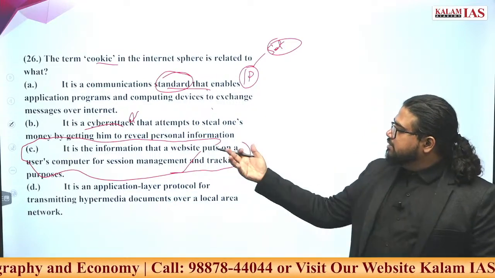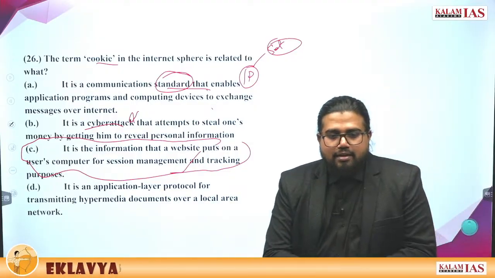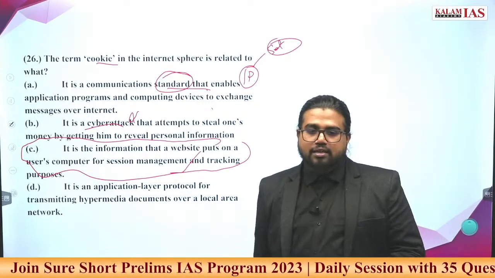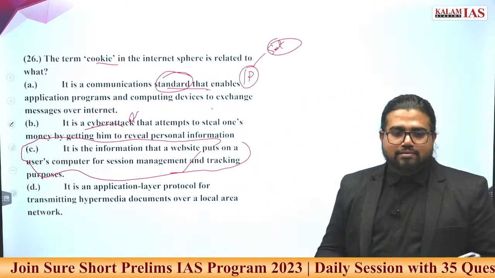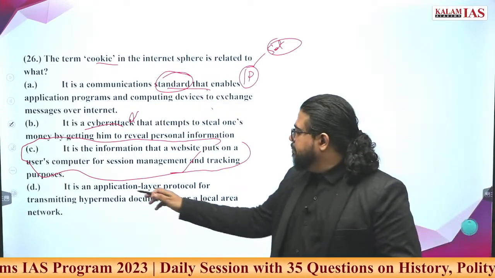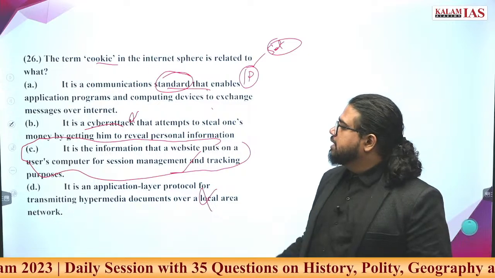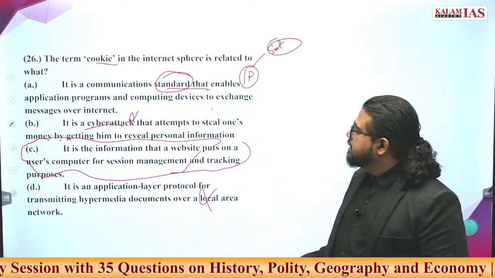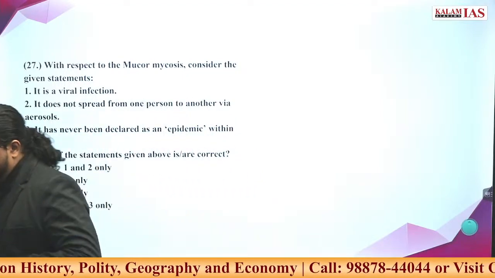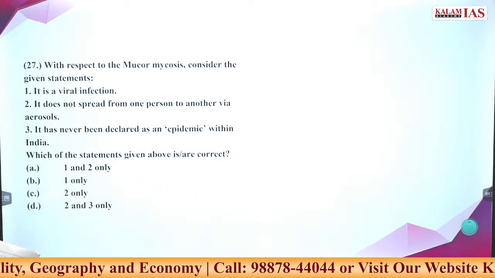It is the information the website saves in your computer, and next time when you access it, it uses this information. You have better access to the services depending on your pattern of web searching and all this. It is an application layer. This is all confusing statement, not correct. C is the correct answer here. Go ahead, answer the 27th question. 26C is the correct answer.